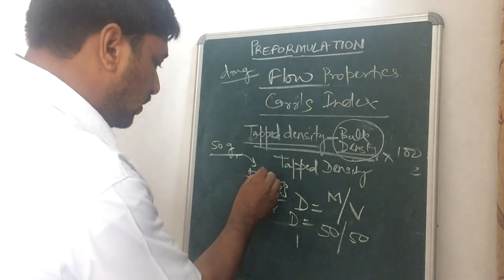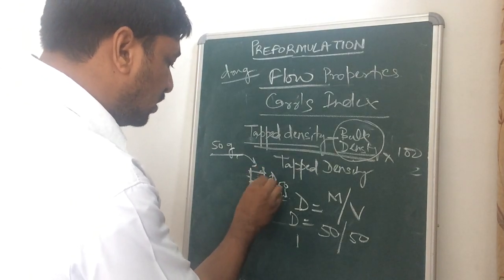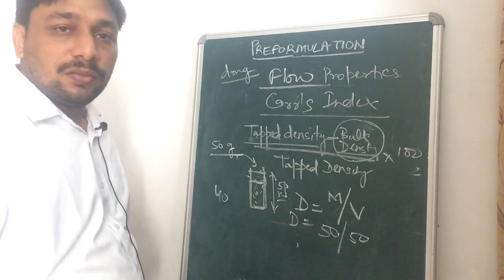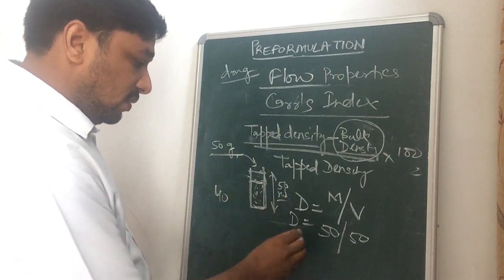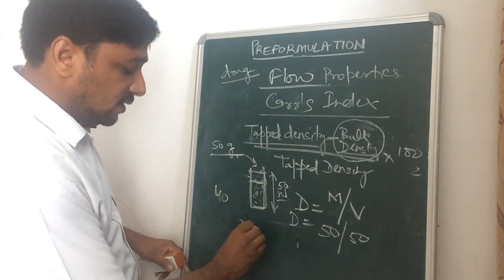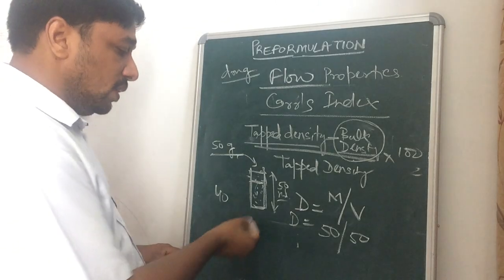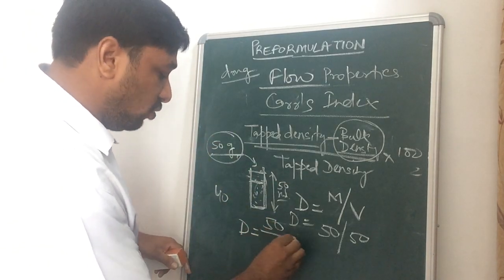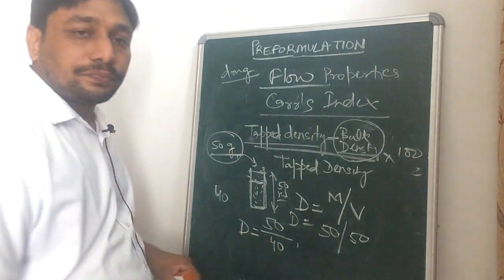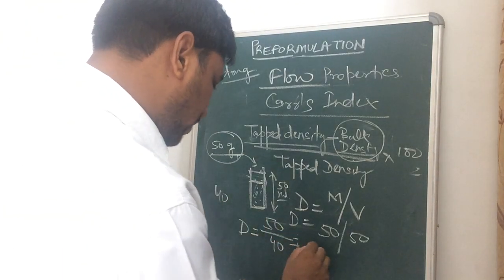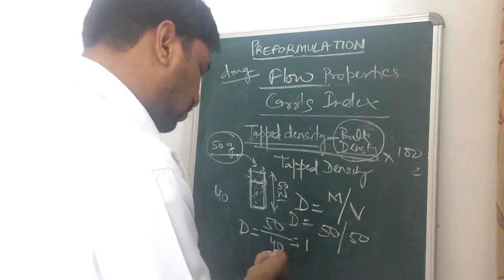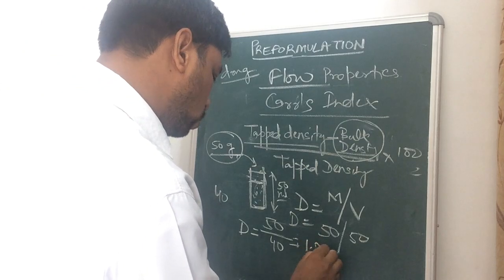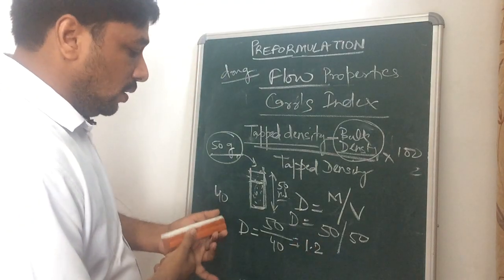So suppose if we are tapping and that comes to a level of 40, then again we will calculate density. Density equals mass upon volume. Mass will be the same, that is 50 gram, and volume is 40. So we can calculate from that. Obviously there will be more than 1.2.